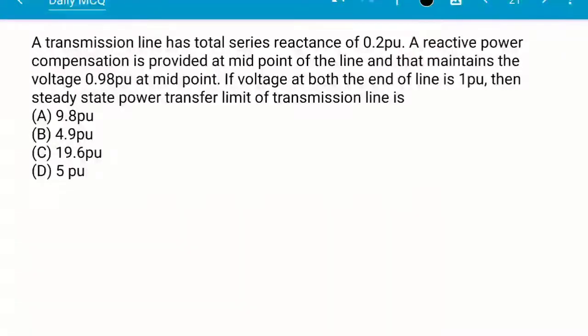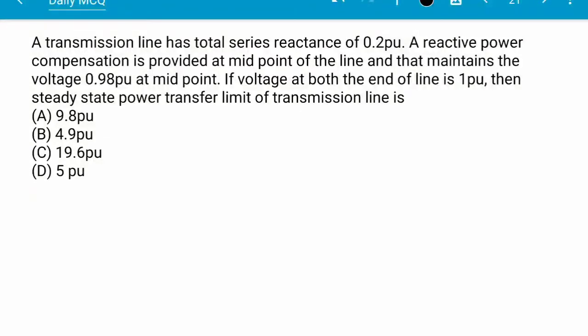Welcome to question bank. Today's question is: a transmission line has a total series reactance of 0.2 per unit. A reactive power compensation is provided at the midpoint of the line and that maintains the voltage at 0.98 per unit at the midpoint. If the voltage at both ends of the line is 1 per unit, then the steady state power transfer limit of the transmission line is dash.